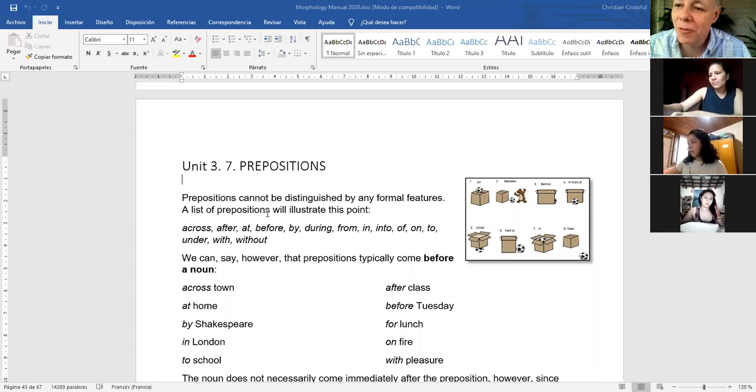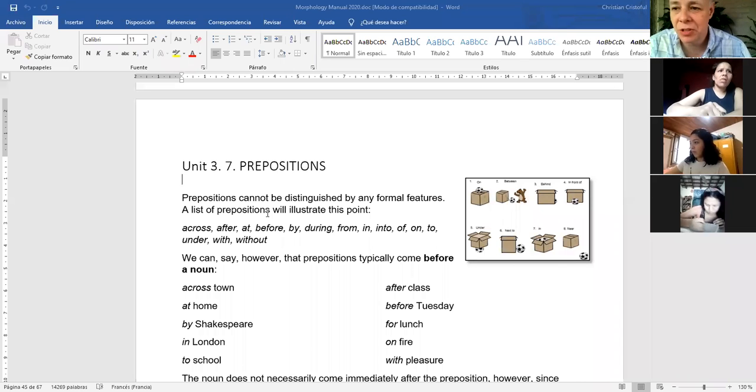By any formal feature means that there is no affixation, there are no suffixes and prefixes. They are invariable. They don't change their morphology. In is always in. At is always at. There is nothing that you can add to it. Okay, that is what it means.